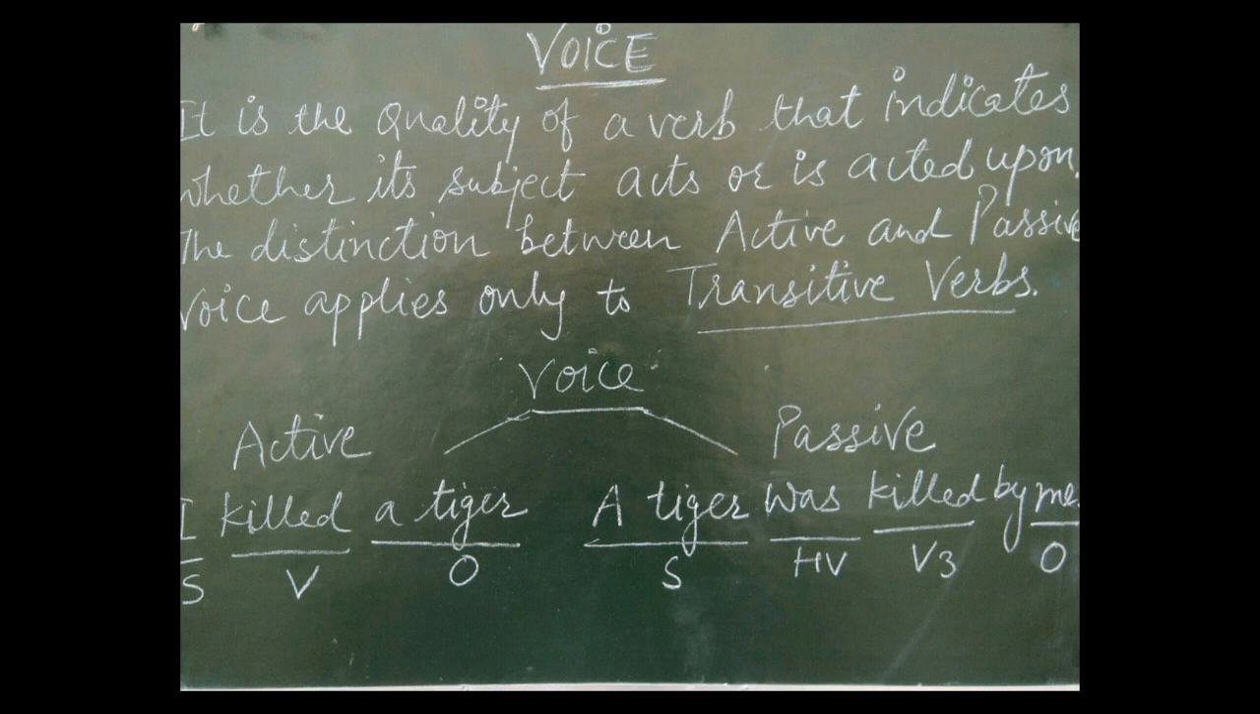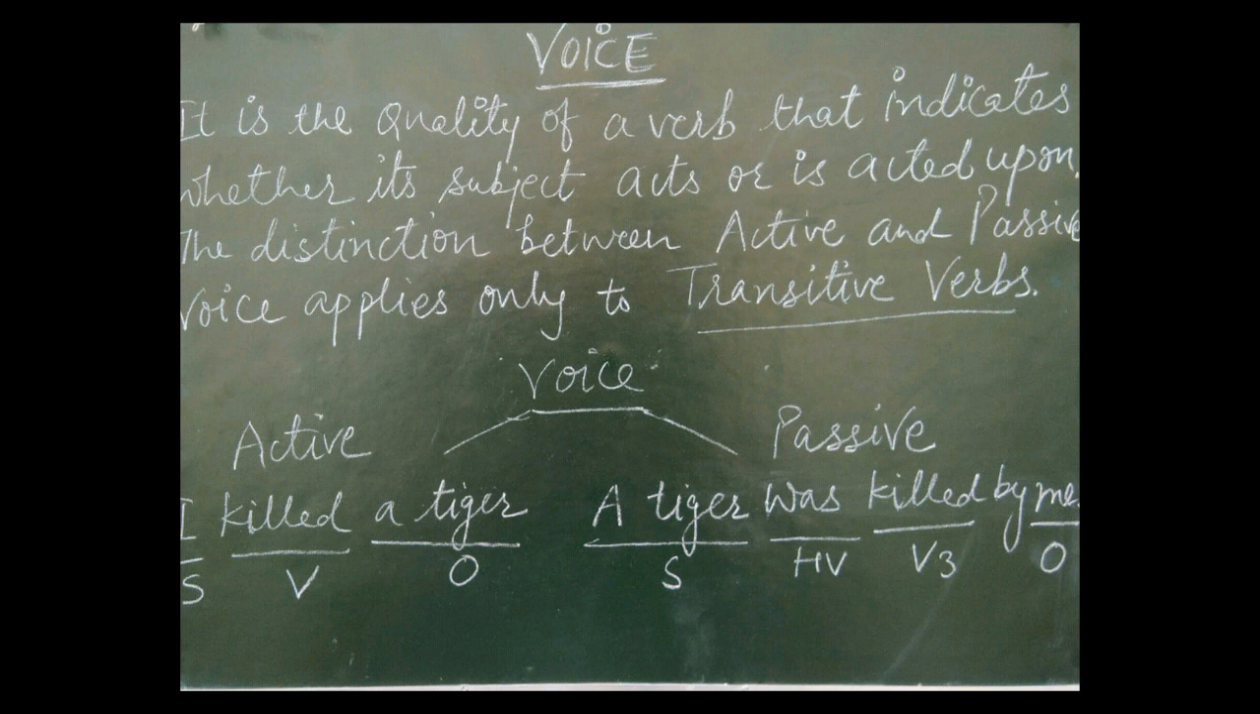Voice is the quality of a verb that indicates whether its subject acts or is acted upon. Or you can say, when we express an idea giving importance to the doer, the sentence is written in the active form, which means the doer or the subject of the action is active. Remember, the distinction between active and passive voice applies only to transitive verbs. Voice is of two types, active and passive.